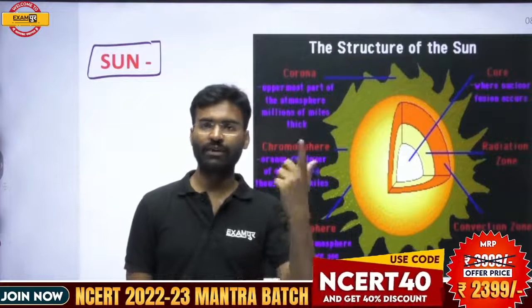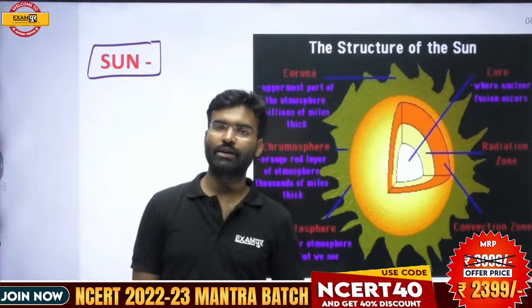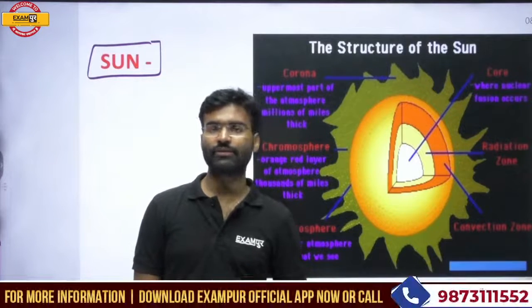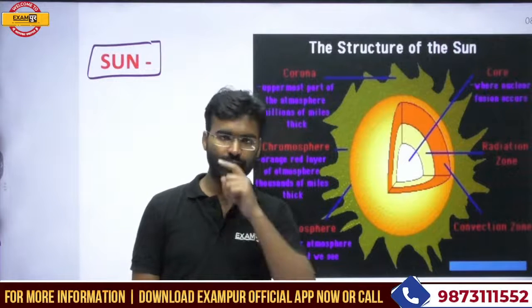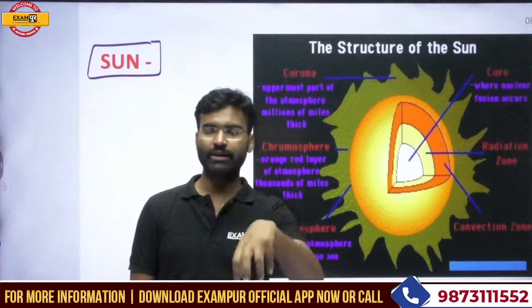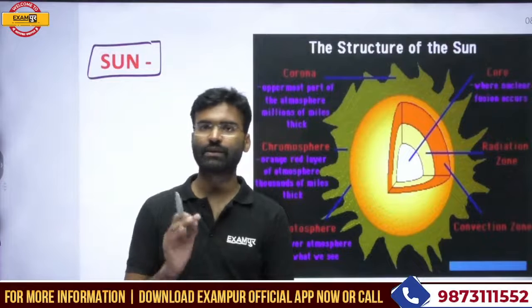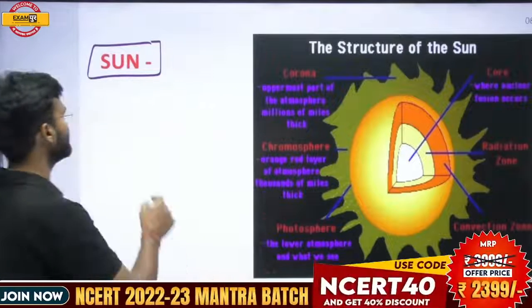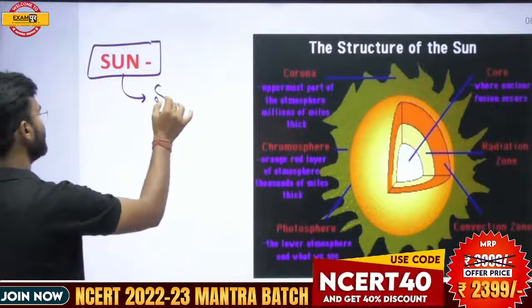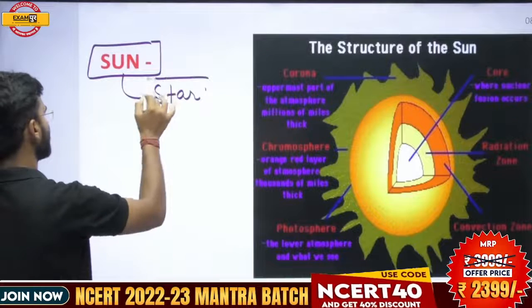Every family has one head. In the same way, in the solar system family, there is one head, and all the family members revolve around that head, and that head is the sun. The sun is basically a star.